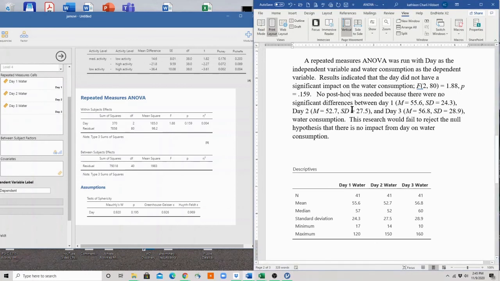No post hoc was needed because there were no significant differences between day 1, day 2, and day 3. And in here I have put my descriptive statistics. I have not included an effect size. There would be no effect because it was not significant. And I have decided to fail to reject the null hypothesis that there is no impact.